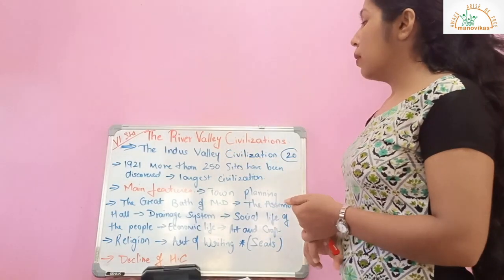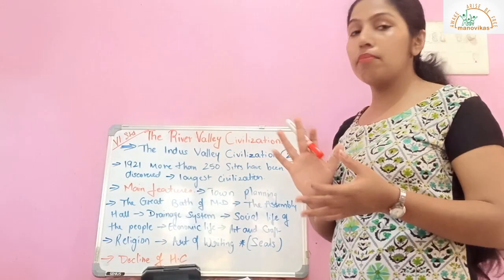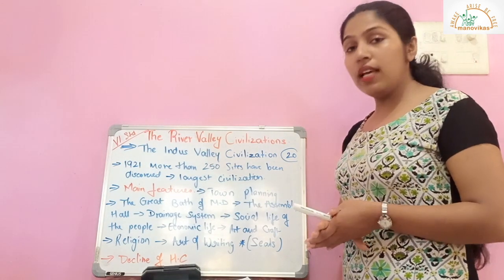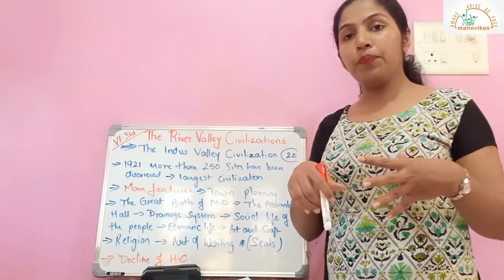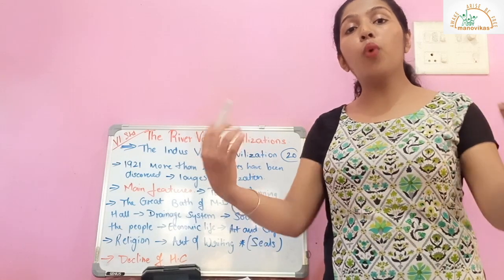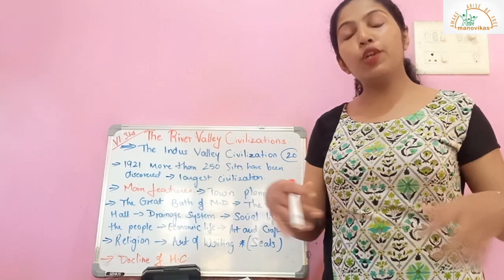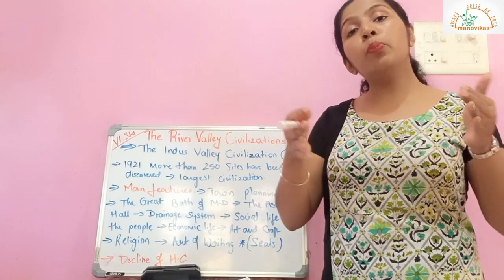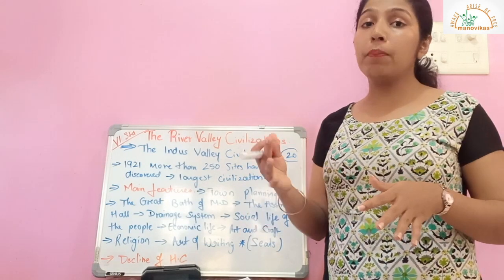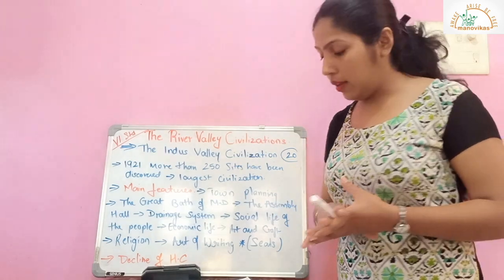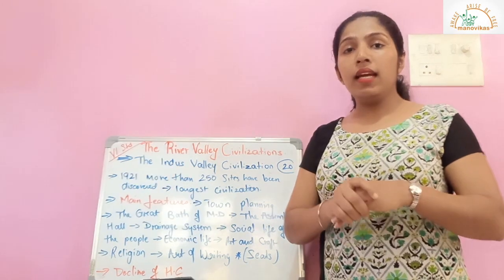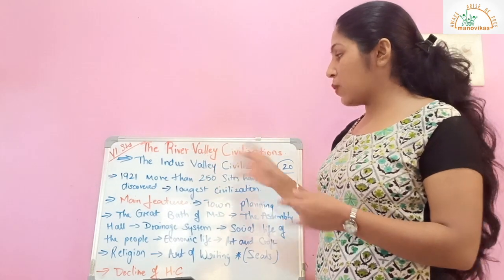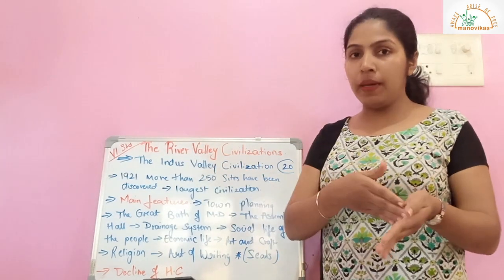About Mohenjo-daro was the great bath of Mohenjo-daro. Now this was like a quadrangle which was having walls on all 4 sides. It also had rooms where people could change, and there was a pool in between where people would come and have a bath.